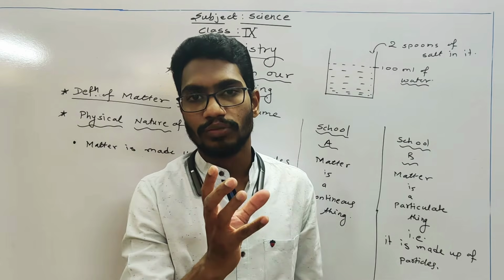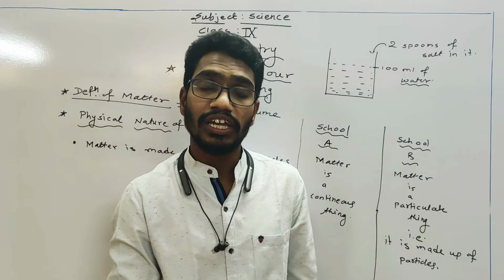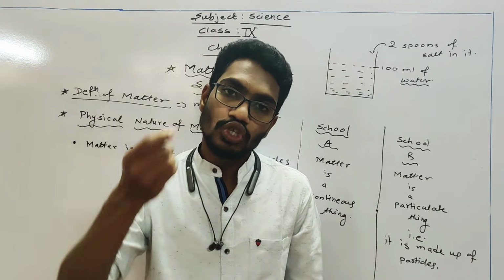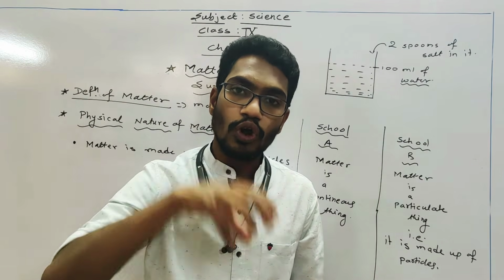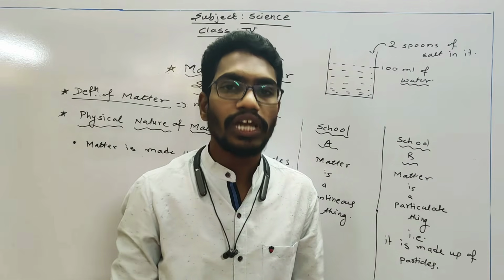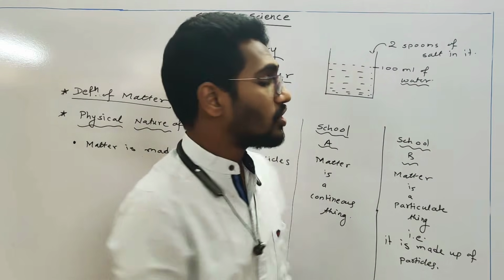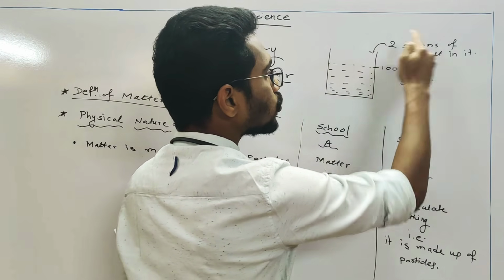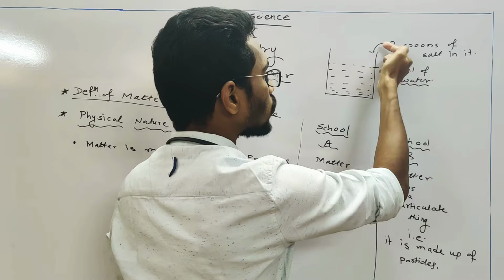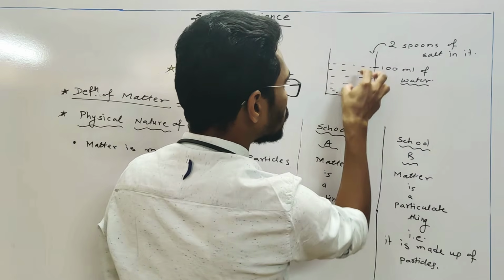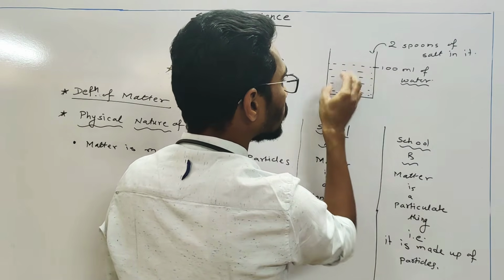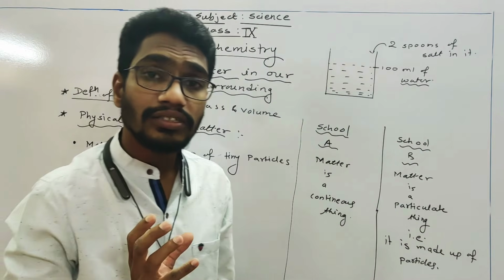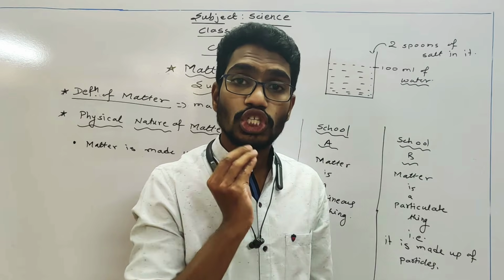If salt also has volume, it needs some space, so when you add that salt in the water, the salt will need its own space again, right? Yes or no? This much of space is occupied by the water. So when you add the 2 spoons of salt in it, the salt will take its own space. So if the salt has taken its place in this water, then the water should rise a little, because who took some space? The salt took it.